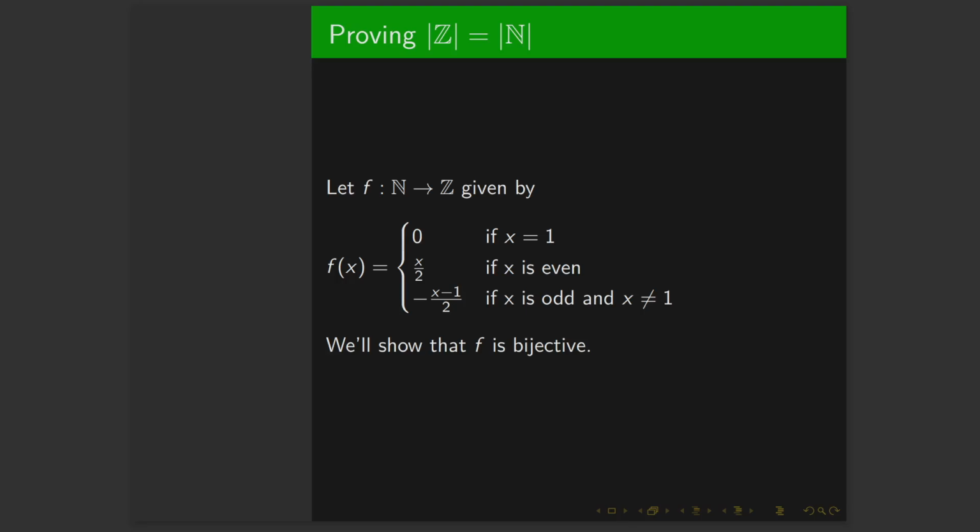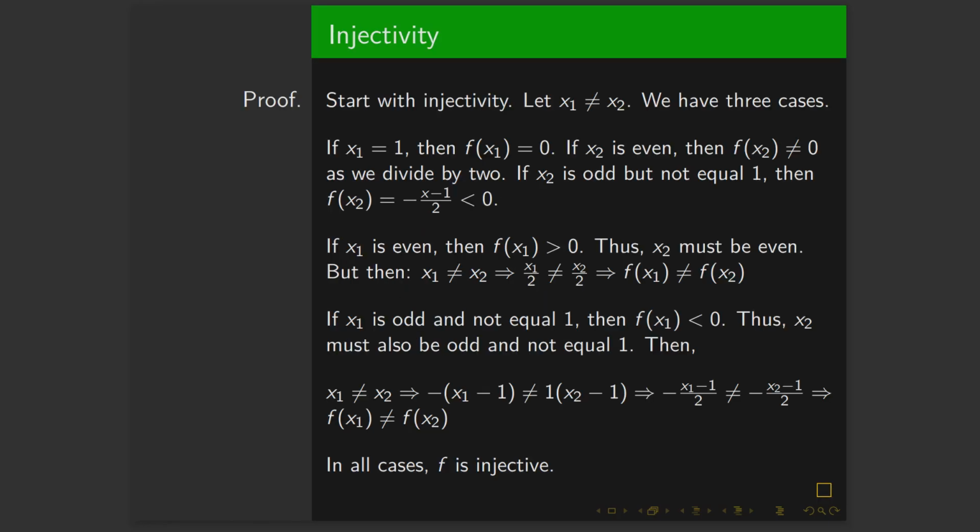Now we'll show that f is bijective. And maybe think about why this would work. If you write out all the elements, see why this would work, and maybe try to prove it for yourself. See if you can figure out how to do this. Okay, so we're going to start with injectivity.